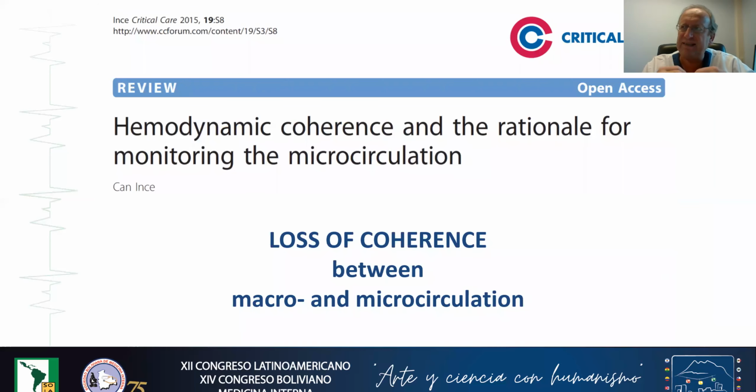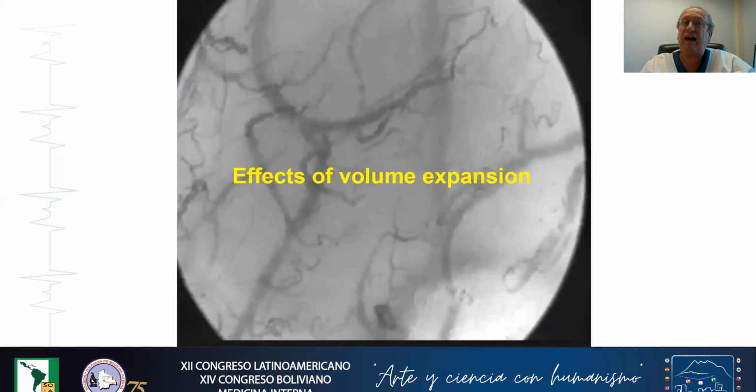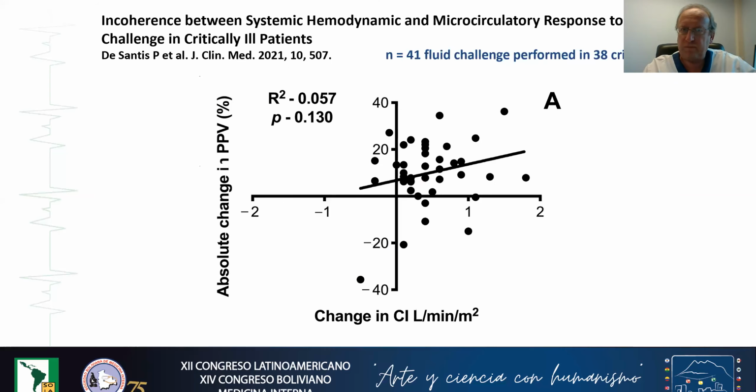So in this context, it's easy to understand that in sepsis, you can have, in fact, a loss of coherence between macro and microcirculation. In this situation, any change at the macrocirculatory level induced by a therapeutic intervention will not necessarily result in a change at the microcirculatory level. So what are the effects of volume expansion in terms of microcirculatory blood flow?